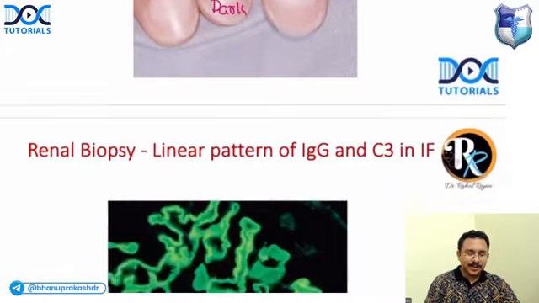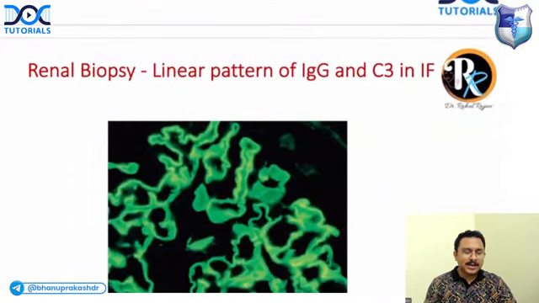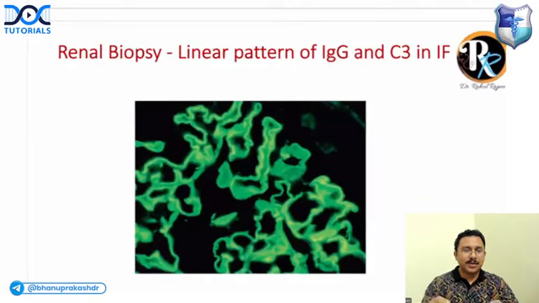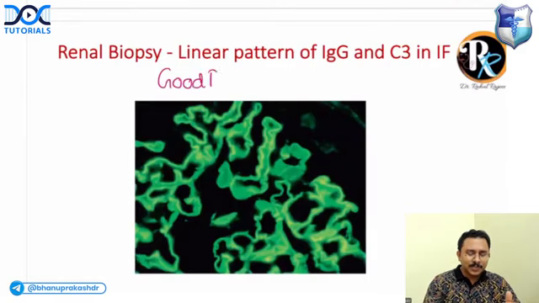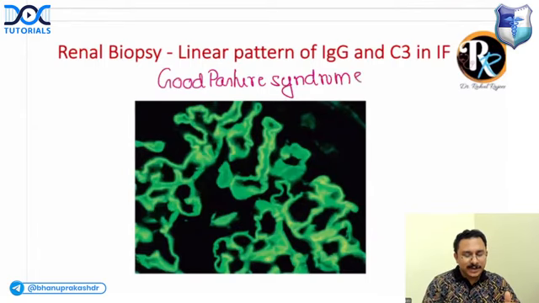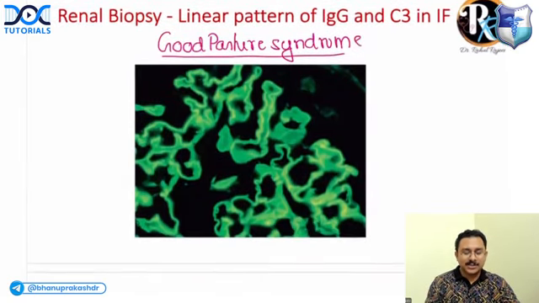Right. Next is renal biopsy, which is showing a linear pattern of deposition of IgG and C3 in immunofluorescence. What do you think? This characteristic finding is seen in which condition? This is seen in Goodpasture syndrome. Renal biopsy with linear pattern of IgG and C3, Goodpasture syndrome.